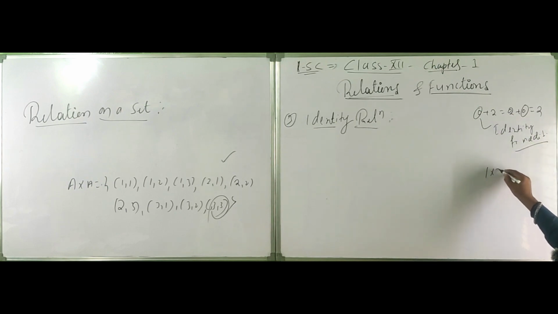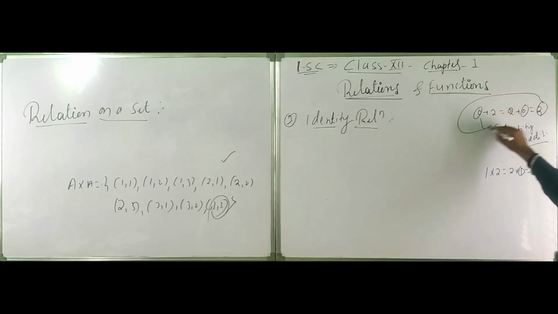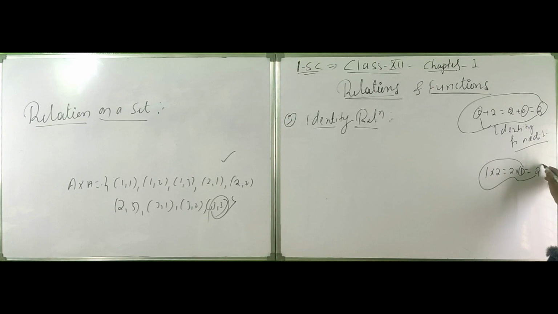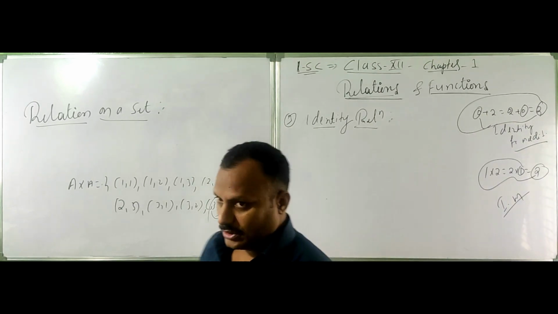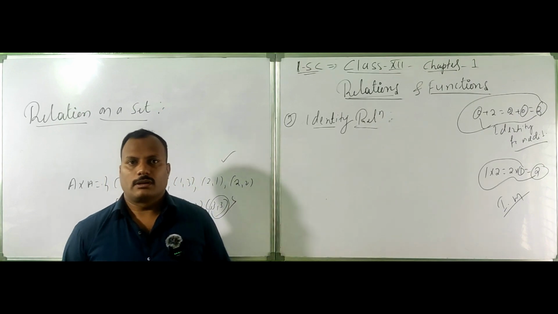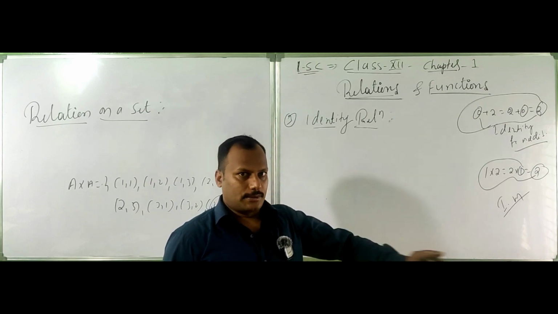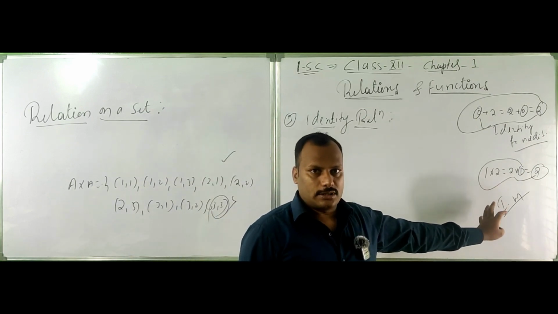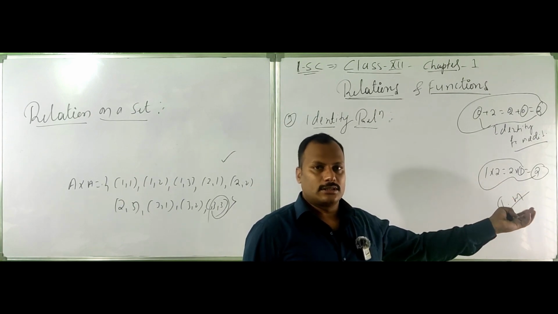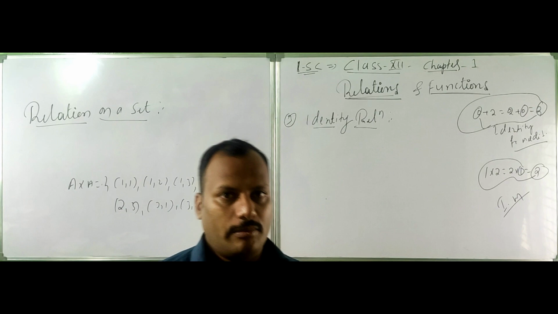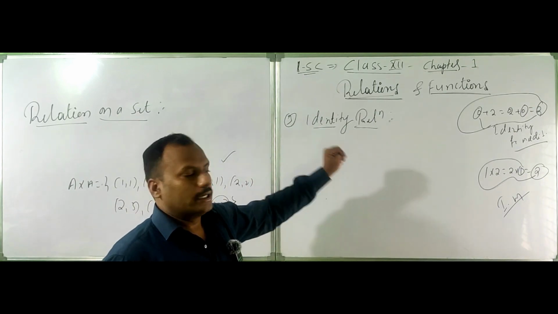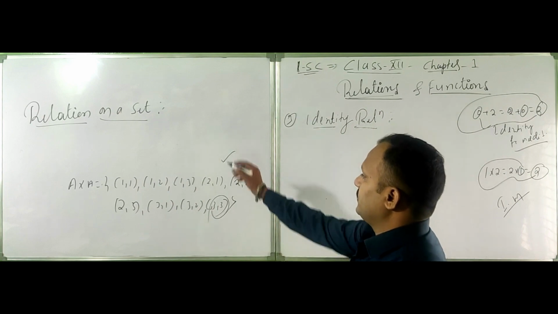Similarly, 1 into 2 is equal to 2 into 1, again we are getting the same element. This is the important thing here. One multiplied by 1, we get the same element. This is called the identity element in multiplication. The identity concept means that if you do any mathematical operation on the same elements and you get the same element as the result, then it is called an identity element or identity relation.